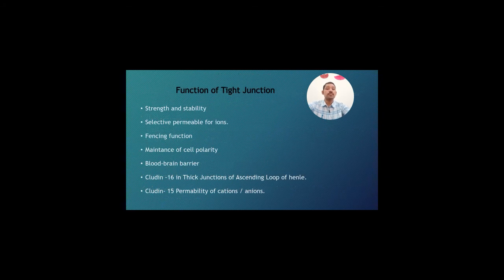Functions of tight junction: they provide strength and stability, and are selectively permeable for ions. Fencing function: it protects, it makes the cell impermeable, it maintains cell polarity, and it forms the blood brain barrier. Therefore, from our blood only a few things can go inside the brain. Claudin 16 is in the tight junction of the ascending loop of Henle, and Claudin 15 affects permeability of cations and anions.